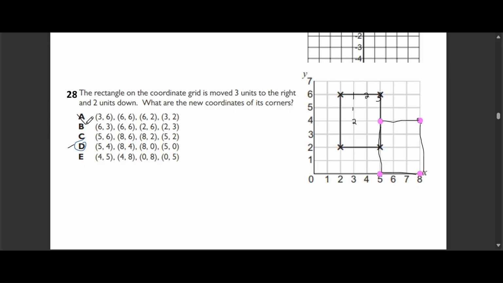Why the other options are incorrect? Options A, B, C, and E either move the corners in the wrong direction or don't move them the correct number of units. And that's it for today.